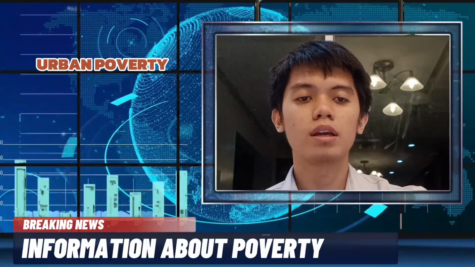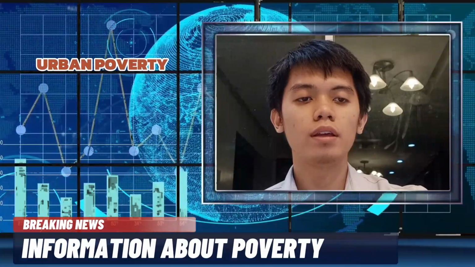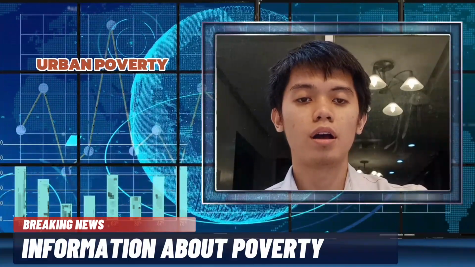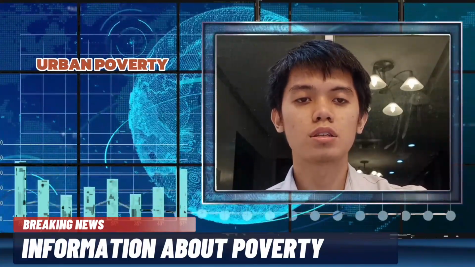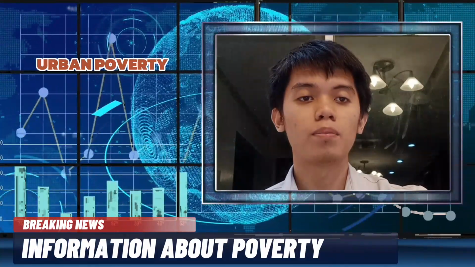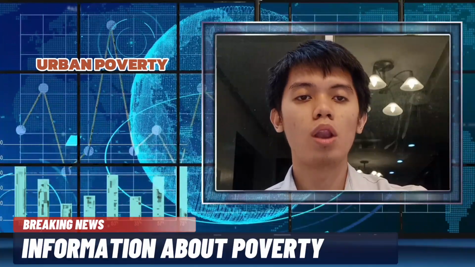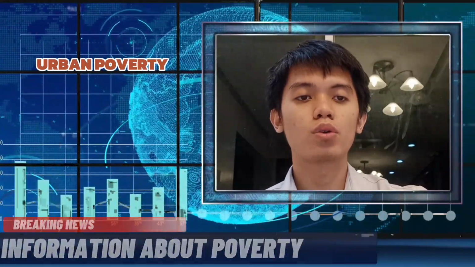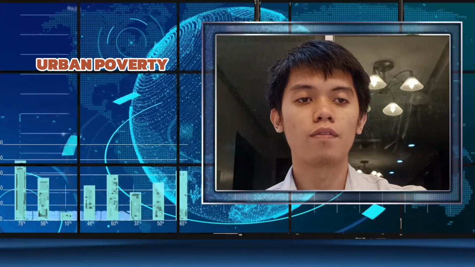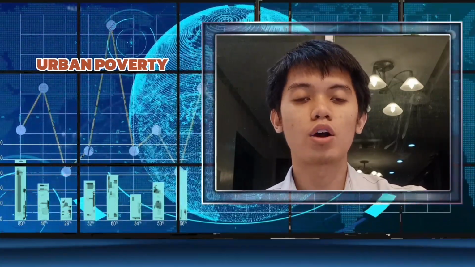Fifth, urban poverty. Urban poverty is a type of poverty that is specifically tied to living in an urban area. According to the United Nations Development Program (UNDP), urban poverty refers to the condition of people who lack the resources to secure the minimum necessities of life, including food, clothing, and shelter in an urban area.